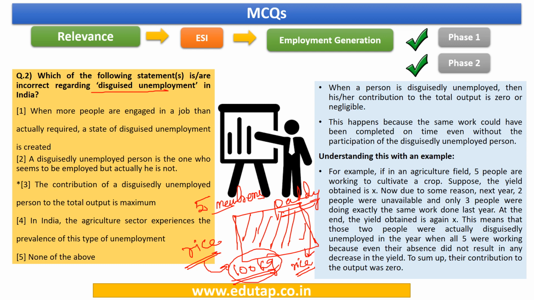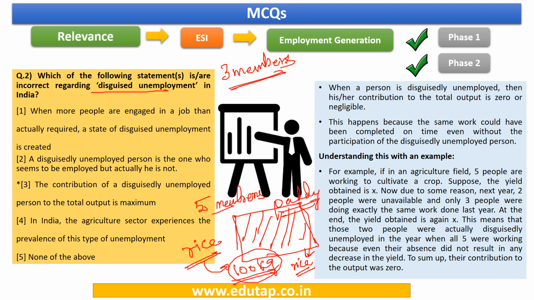Now, what happens is the next sowing season, again, instead of 5 members, 3 members are working on the field. Just imagine that 2 members out of 5 are actually not working and maybe they have migrated to the urban area or they were ill, any other reason you may consider.